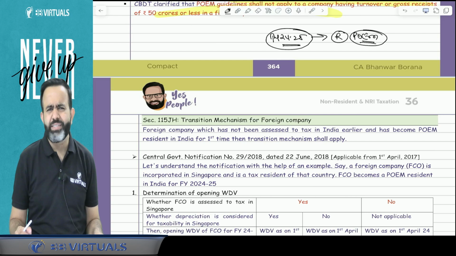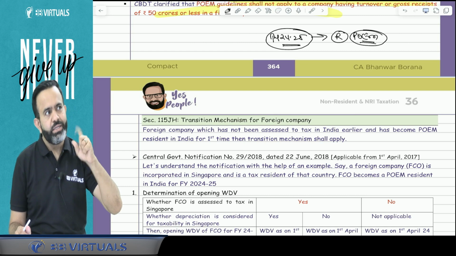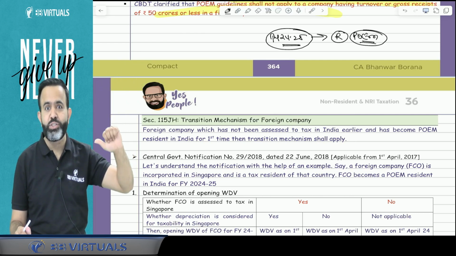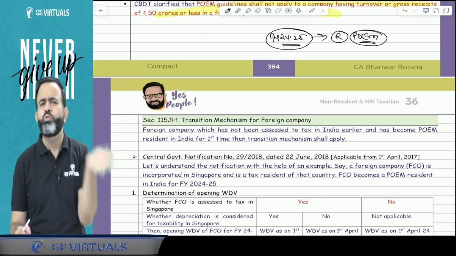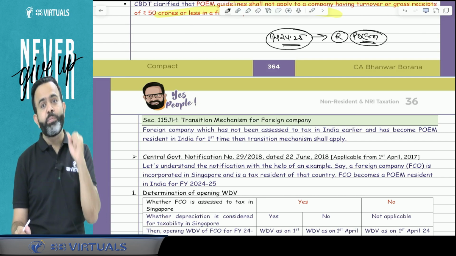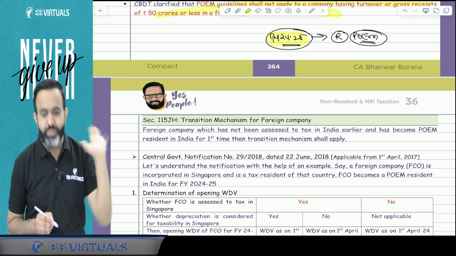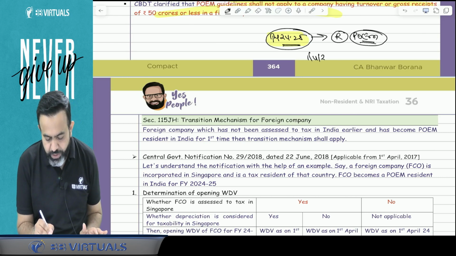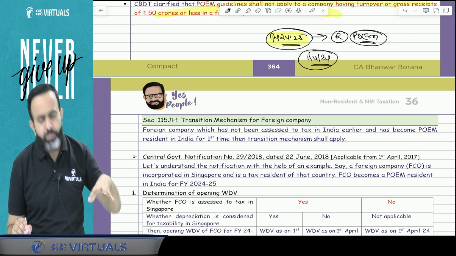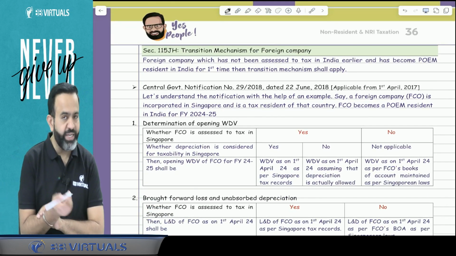So sir, when global income is taxable, all income is taxable in India for that company because it became resident in India. Then suppose there are any brought forward losses or unabsorbed depreciation, are those also allowed to be set off and carried forward in India or not? Sir, what will be the opening WDV of the asset? Because if that company became resident in India, then now global income is taxable in India. So sir, as on 1st April 2024, what will be the opening WDV of the asset? For that purpose, they have given one transition mechanism. So let's start understanding that transition mechanism.